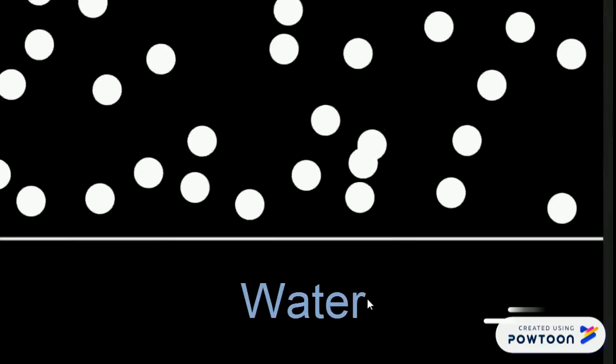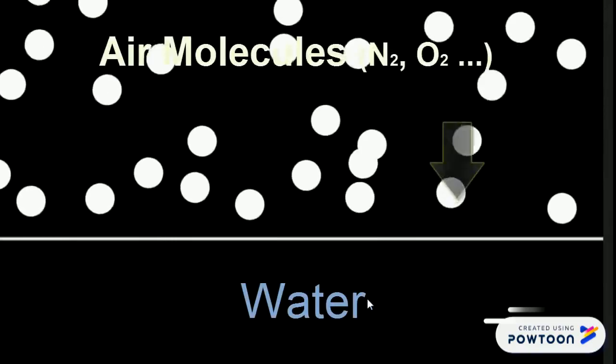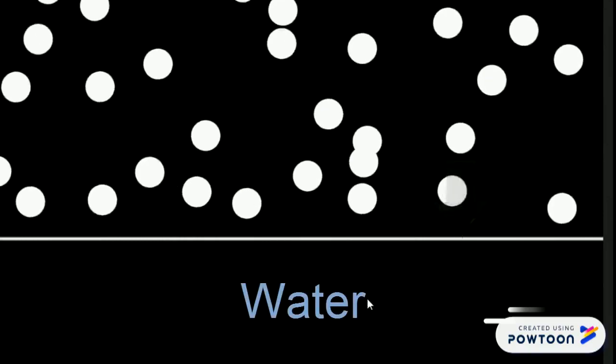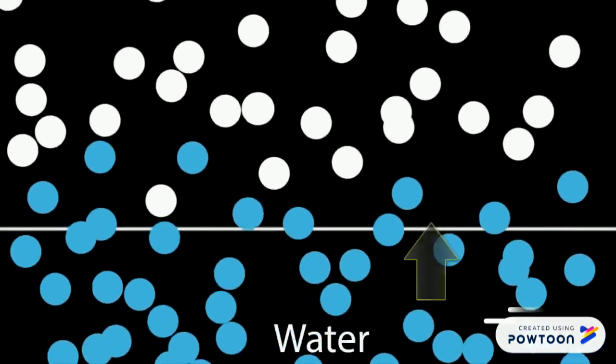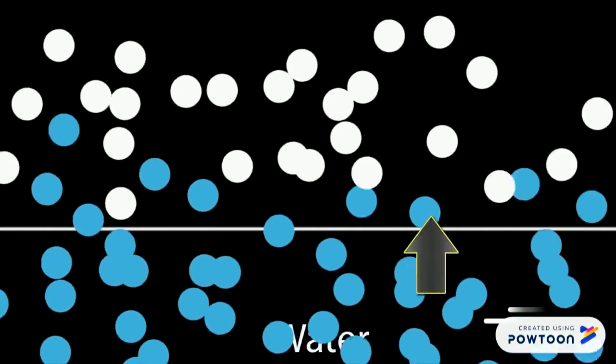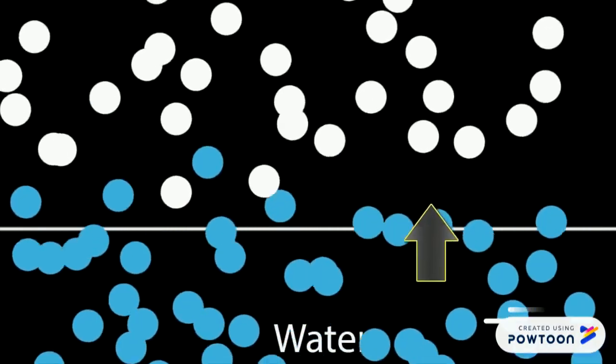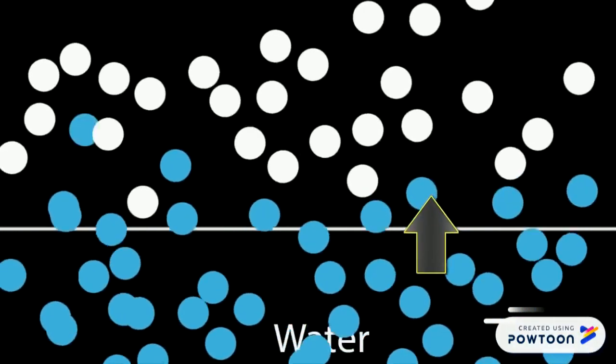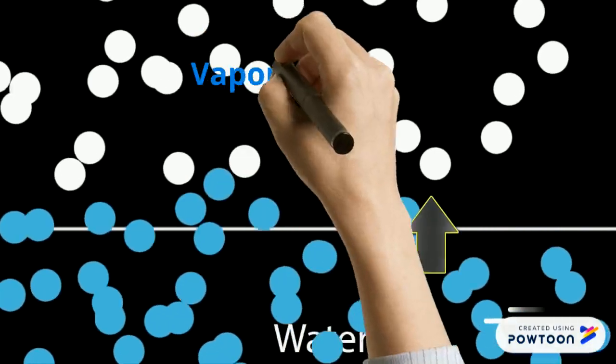We can think of atmospheric pressure as the collisions of air molecules against the surface of the water. The more the collisions, the greater the pressure. But water molecules can create pressure when they leave the liquid. Some of the faster moving water molecules escape, they collide with the molecules of air. This creates pressure and we call it vapor pressure.